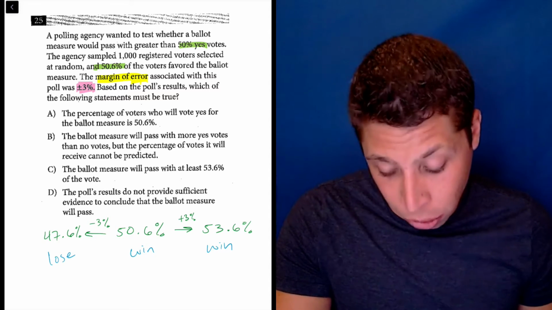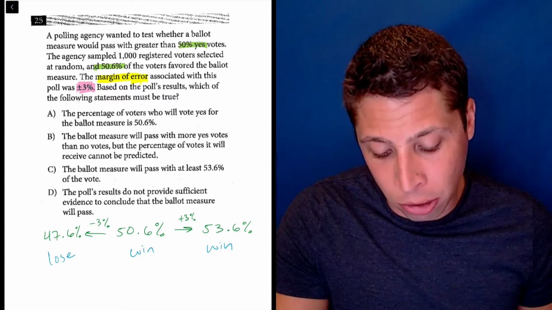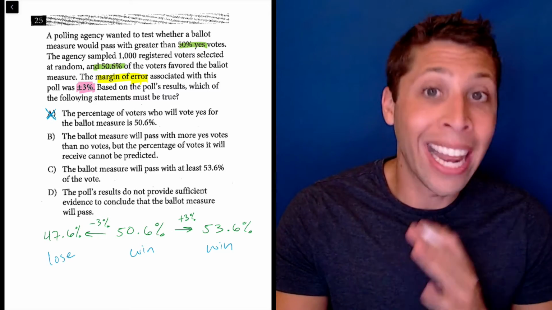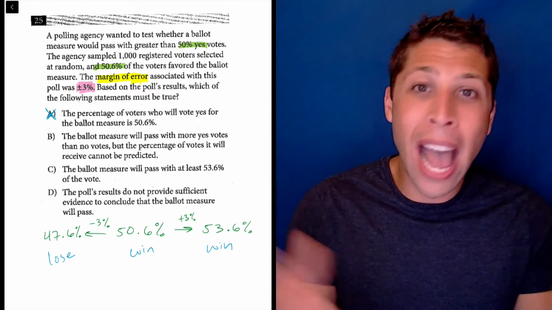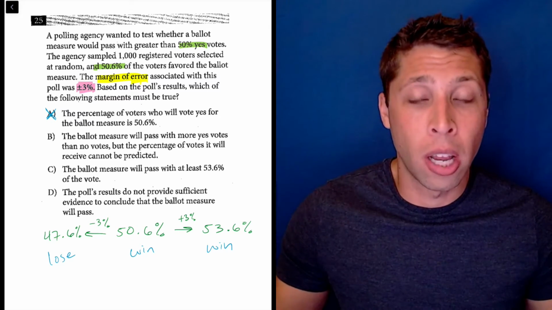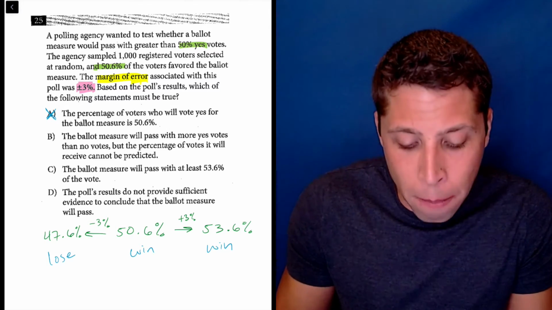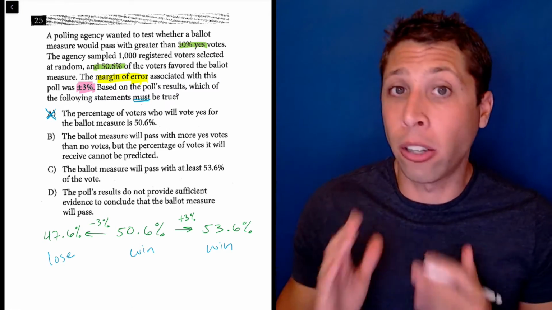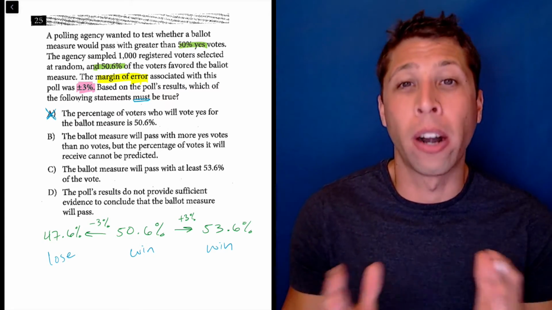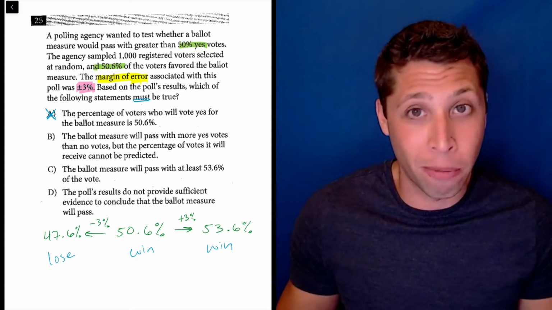So what does this mean for our answer choices? Well, let's look at them each. Choice A, the percentage of voters who will vote yes for the ballot measure is 50.6. No. Even if they didn't bring in margin of error at all, this is not true, right? Every survey is going to ask a smaller sample of the population than is actually trying to be measured. So we have a survey that could be really close, but it's never a must-be-true situation that our survey is going to be perfectly accurate with what actually happens. There's always room for error. It's just the way that surveys work. We're not asking everybody. Until you ask everybody, you don't know.